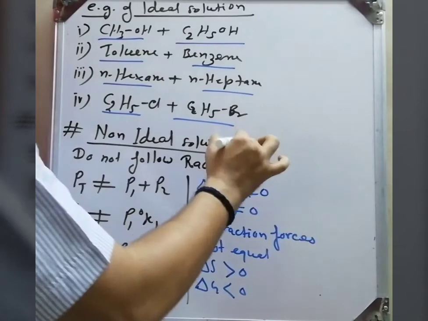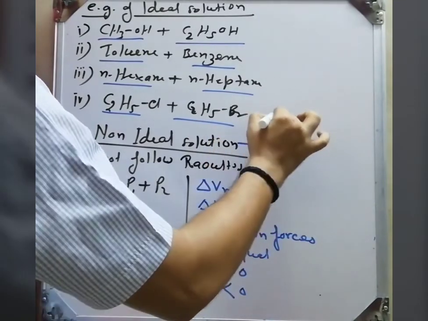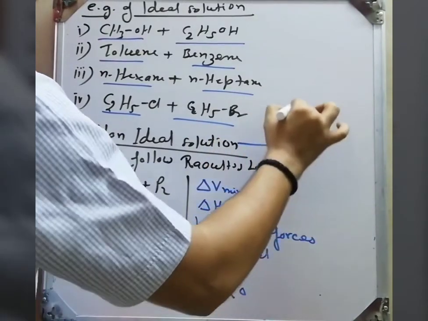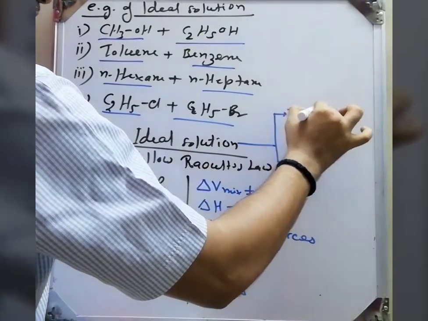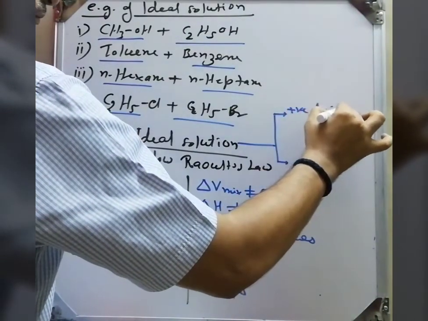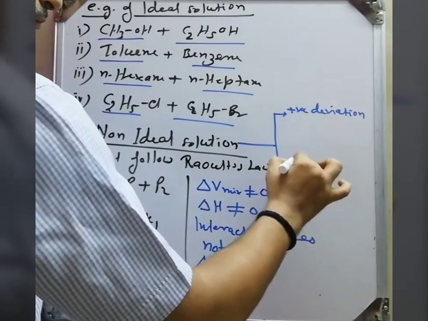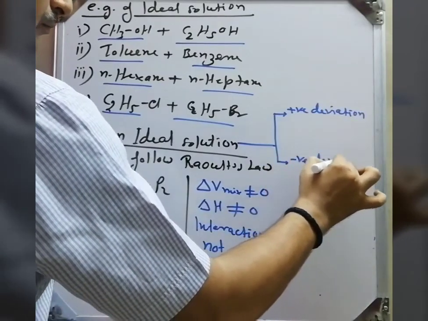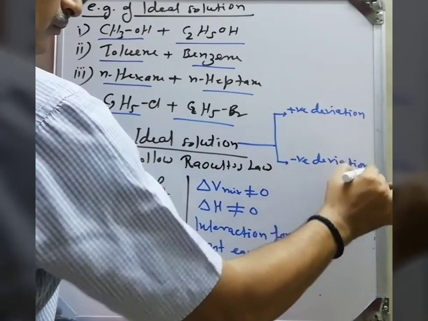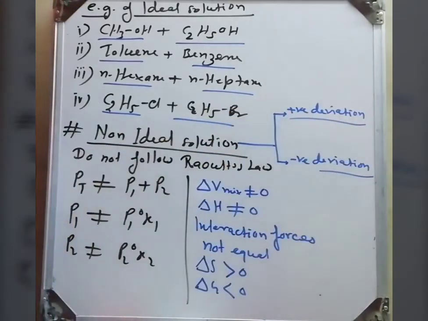Now, this non-ideal solution can show two types of deviation from Raoult's law. When it does not always follow Raoult's law, it is called what? A non-ideal solution. So it can show positive deviation as well as negative deviation. Now we discuss the positive deviation and negative deviation one by one.